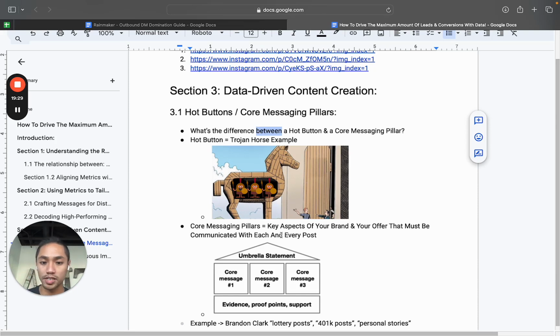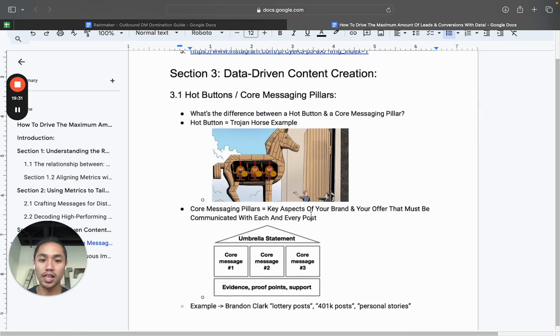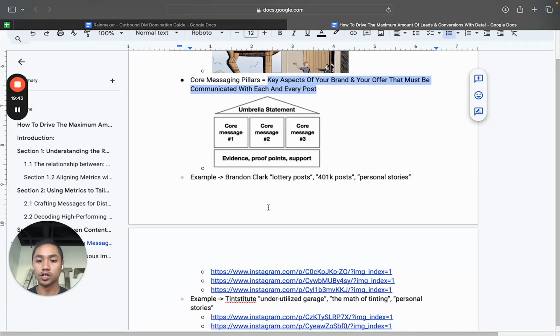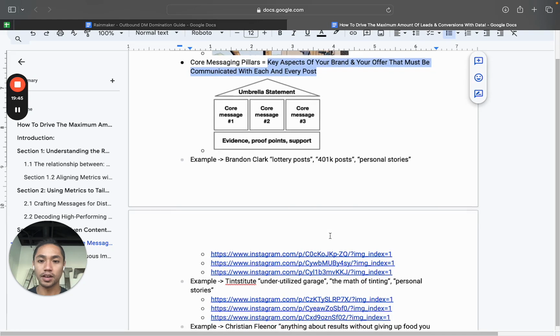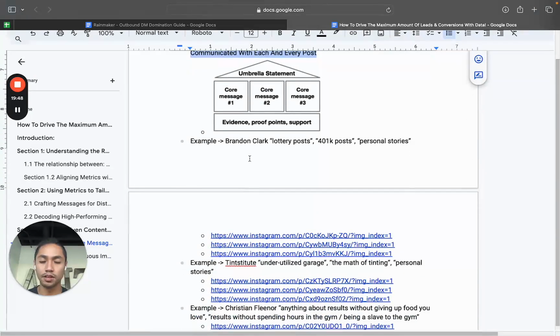The next thing is the core messaging pillar. These are key aspects of your brand and offer that must be communicated with every single post. The hot button is the thing that gets them in, and the key messaging pillars are what we use to persuade. An example of a hot button for Brandon Clark is lottery posts, 401ks, and anything that's a personal story. People eat it up.